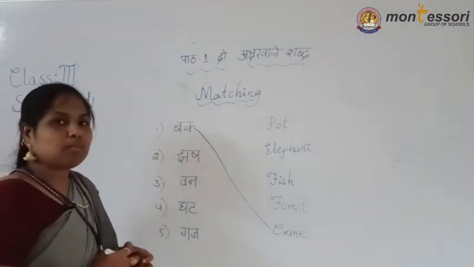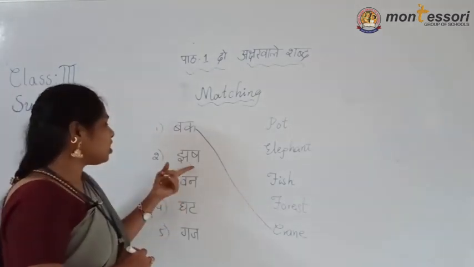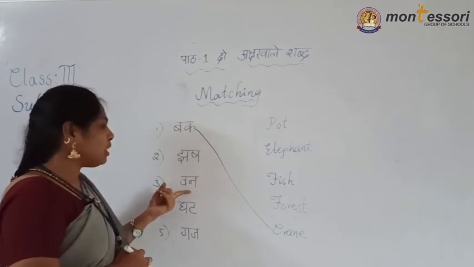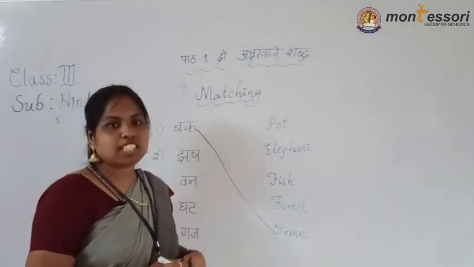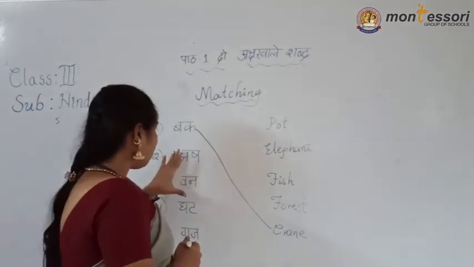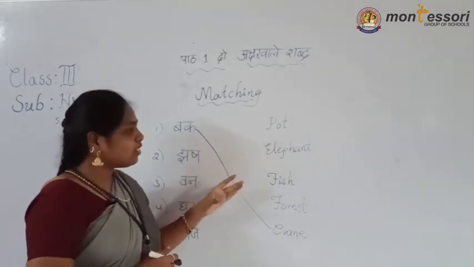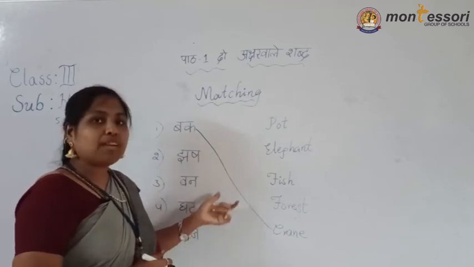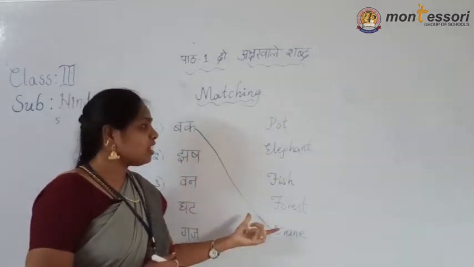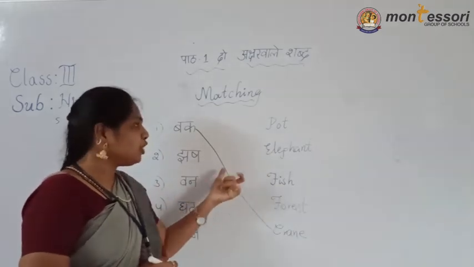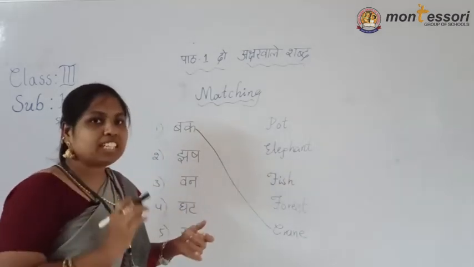Understand children? Same like that. How the jhash means what? Van means what? Ghat means what? Gaj means what? You must have to know that. Understand? And what are the meanings related to this one? You must have to match the letter, identify the word properly and match the word to correct English word.